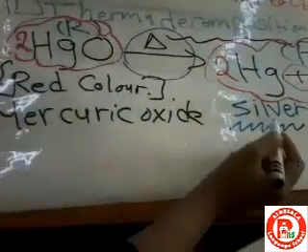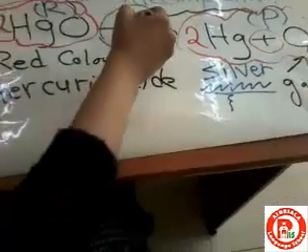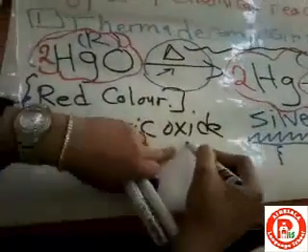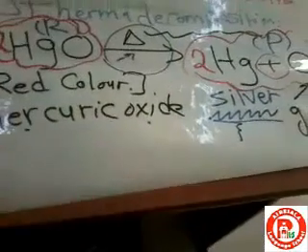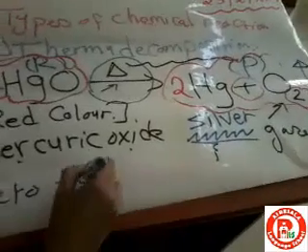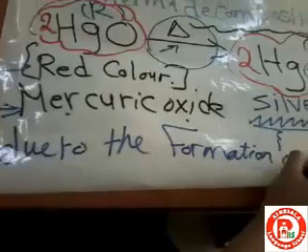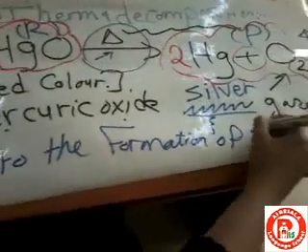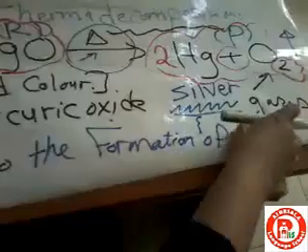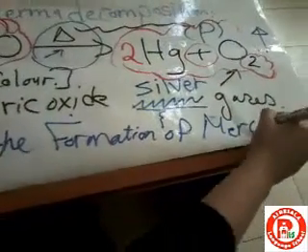Again, when you have a question, give reason: a silver color is formed by heating the mercuric oxide. Well, the answer will be due to the formation of mercury, because mercury always has a silver color.